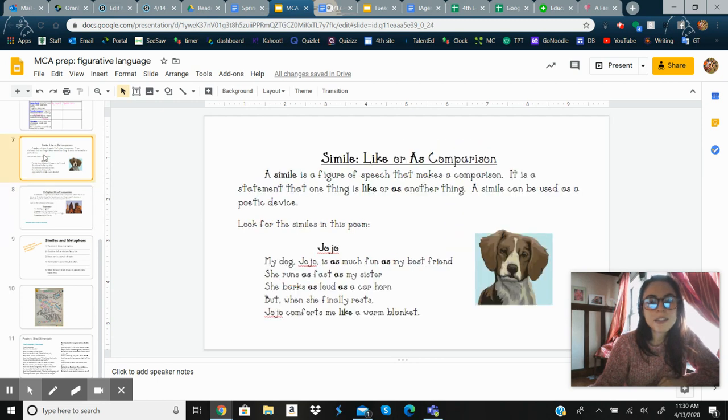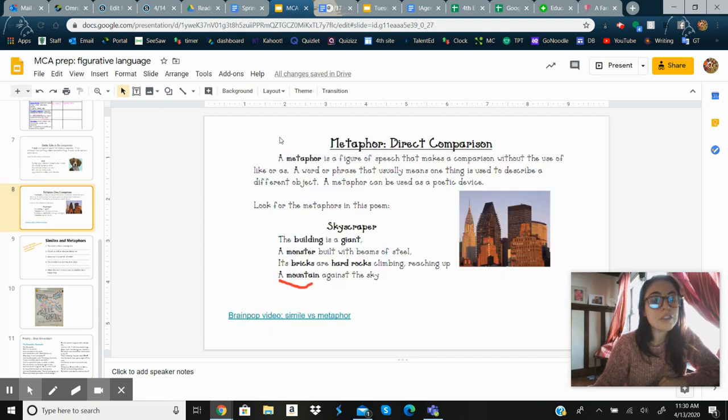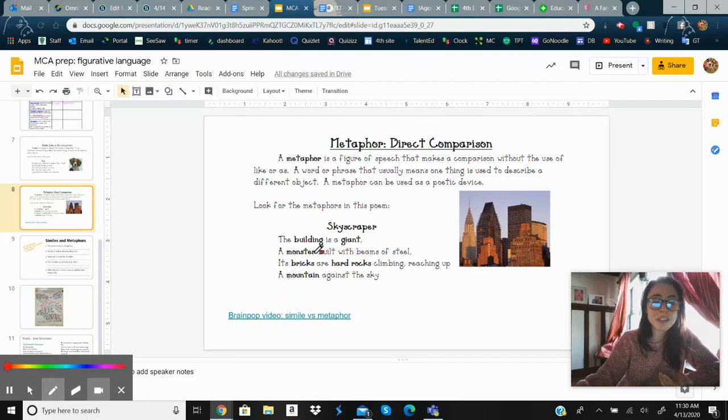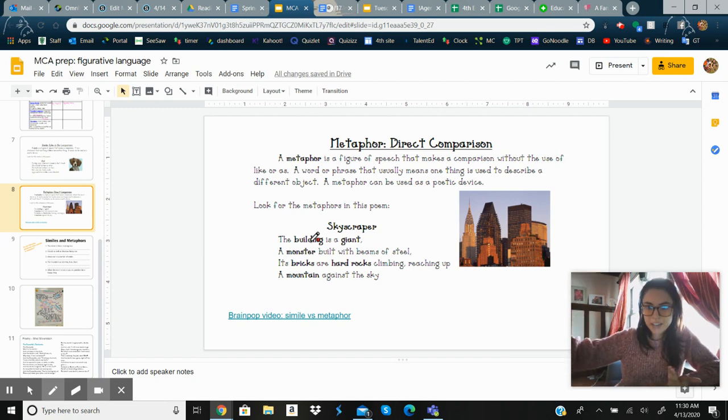So remember, with a simile, it only uses like or as, and it compares two things. And a metaphor generally just doesn't use like or as at all. But I often tell my students, sometimes, and often it does this, it uses the word is or are to compare two things. The building is a giant. Its bricks are hard rocks. So it's using that kind of language, okay?